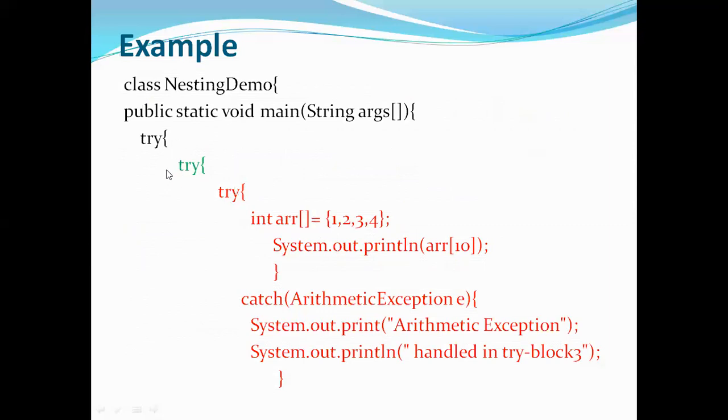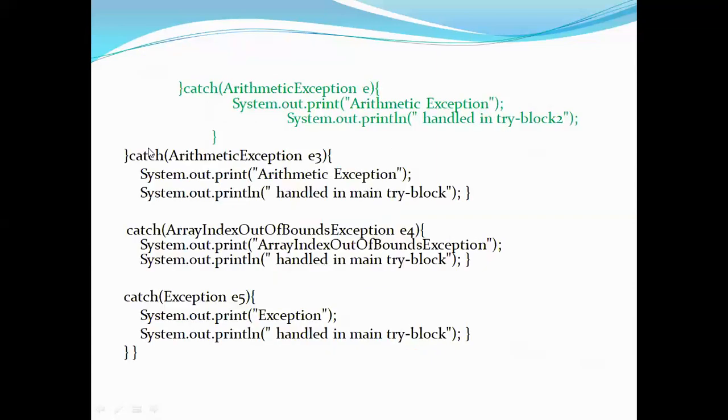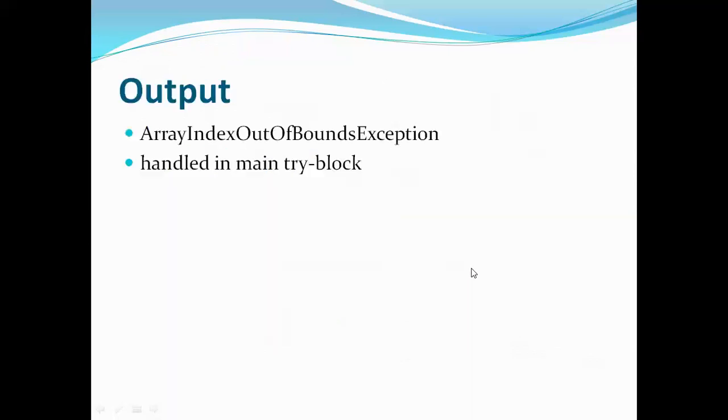So even this was not able to handle. So it will go to the catch block of its parent, and this try block has multi catch blocks, so it will be checking which one is matching. So the second one was matching, so array index out of bound exception and handled in main try block is the output here. This is about nested try block.